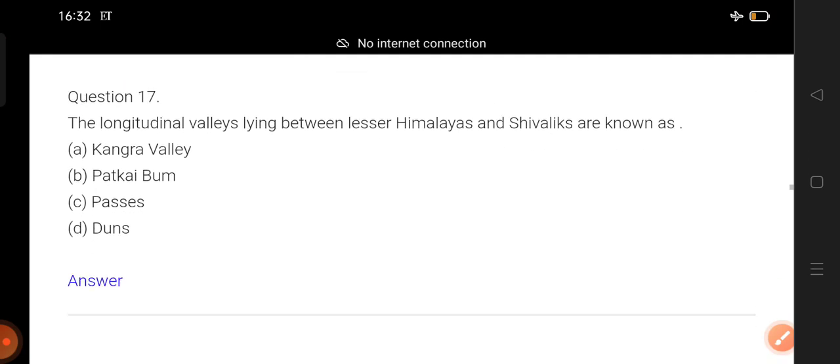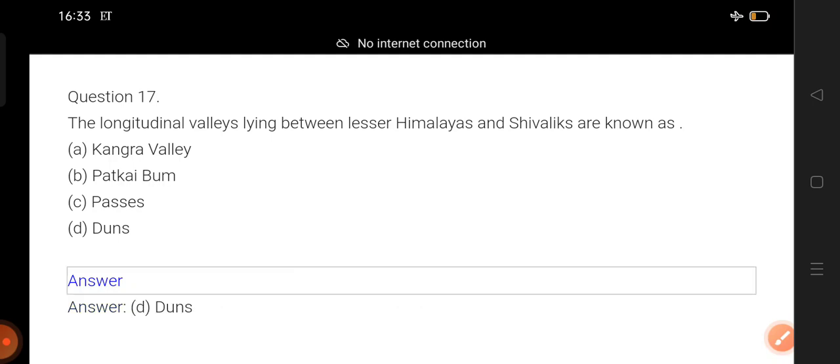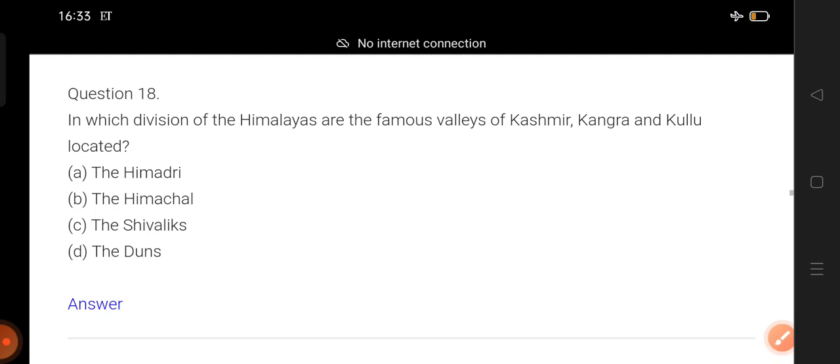So 17. Longitudinal valleys lying between Lesser Himalaya and Shivalik are known as. Okay, what is it? Counting begins. 1, 2, 3. Disclose the answer. Duns: Dehradun, Kotli Dun, Patli Dun. सब कुछ पढ़े है ना.